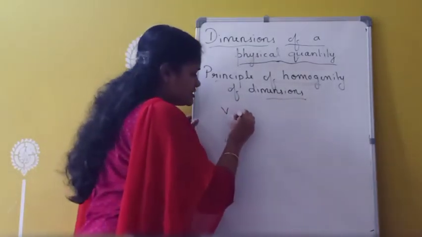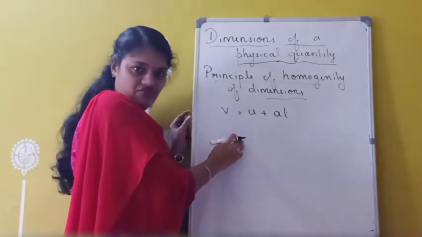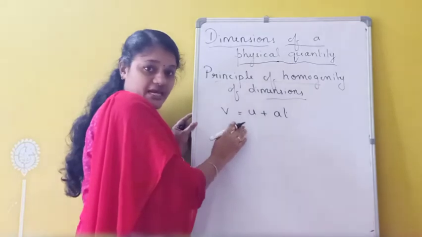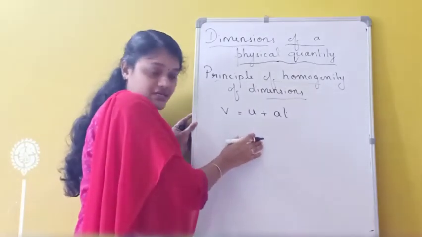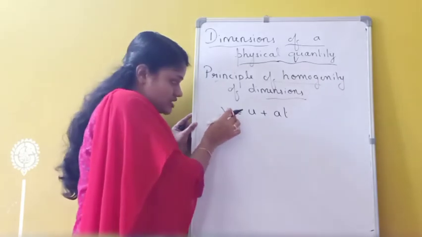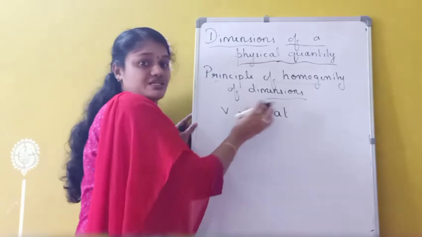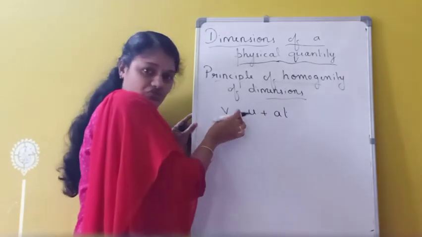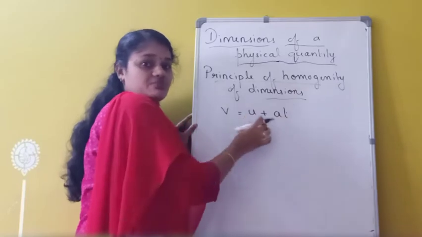Suppose I am taking one example. V equals U plus AT. So we have to check whether this physical relation is dimensionally correct or not. If this relation is dimensionally correct, then the dimension of V, dimension of U and dimension of AT must be the same. So the dimension of the fundamental quantities of each and every term in this equation must be the same.